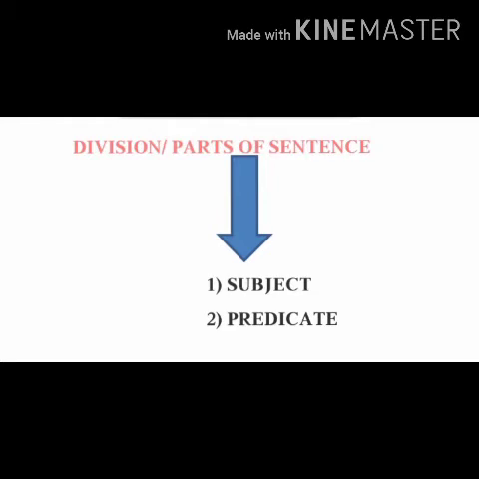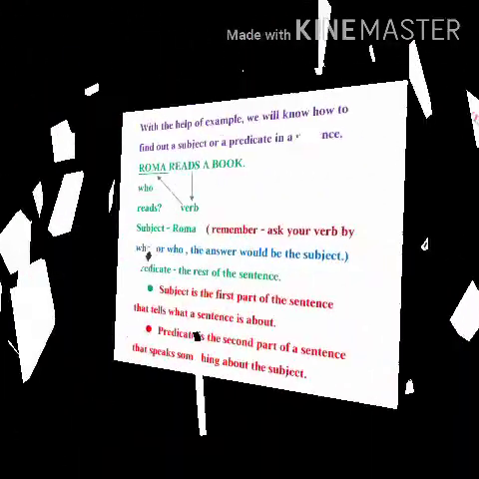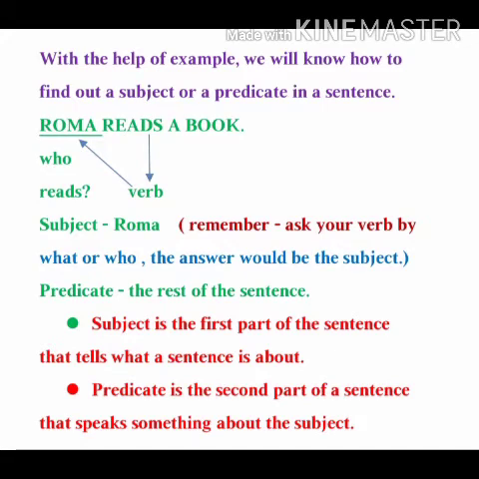There are two types. Okay? First of all, one is the subject. There should be a subject and the rest of the words we are going to call the predicate. Fine. So kids, now the question is, how will you trace a subject or a predicate in a sentence? Yes, you have to see the example. With the help of that example, we will know how to find out a subject or a predicate in a sentence. Okay? So first of all, here you can see Roma reads a book.